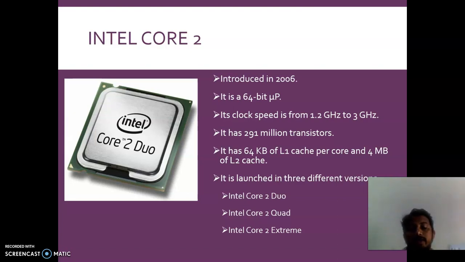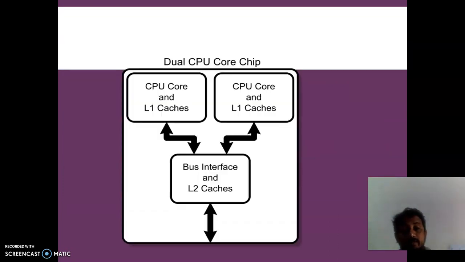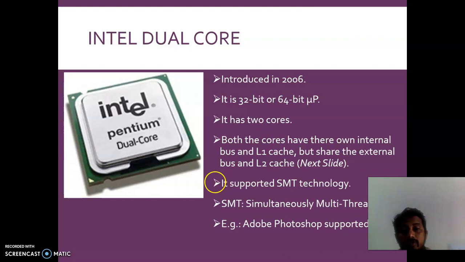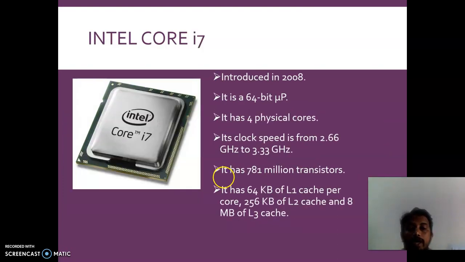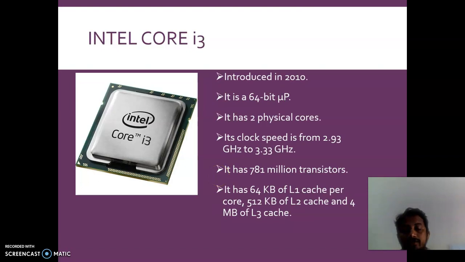Intel had been developing 64-bit microprocessors with the name of dual cores. The first microprocessor, we can say, was the Pentium dual core processor, which was the first one in 2006. Then again in 2006, the Core 2 processor came up, then Core i7, i5, i3.